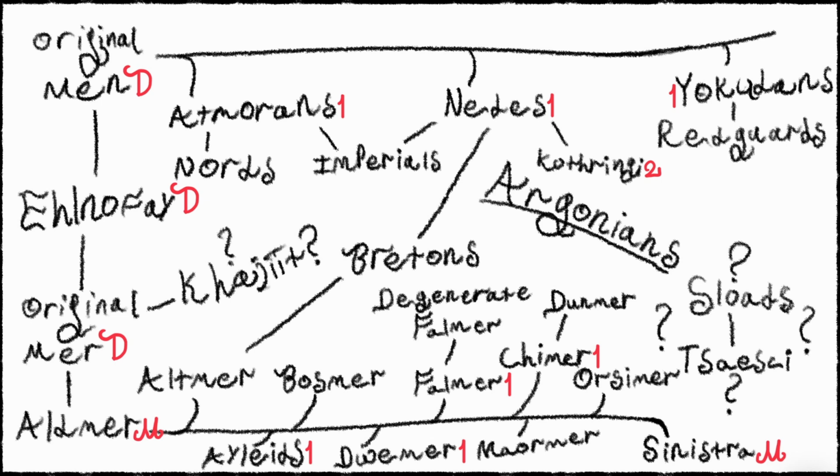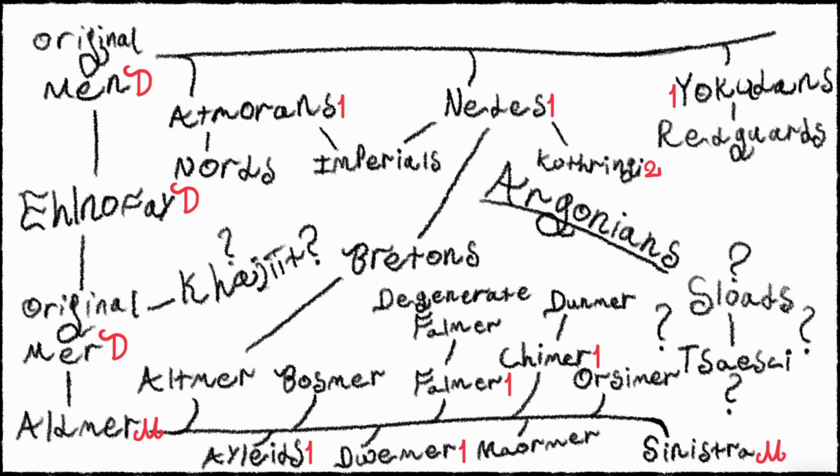Then in the First Era, you've got a lot of different extinctions. The Falmer became the degenerate Falmer. Hyliids went extinct because of the Needs. The Needs killed all of them. The Atmorans immigrated to Tamriel and became the Nords and the Imperials. The Dwemer have a whole thing with them, but they basically just disappeared off the face of the earth. The Chimer became the Dunmer, so they no longer existed. And the Yokudans had to leave their home to become the Red Guards, so that cultural shift happened. And of course, the Needs interbred with the Atmorans and were no longer present.